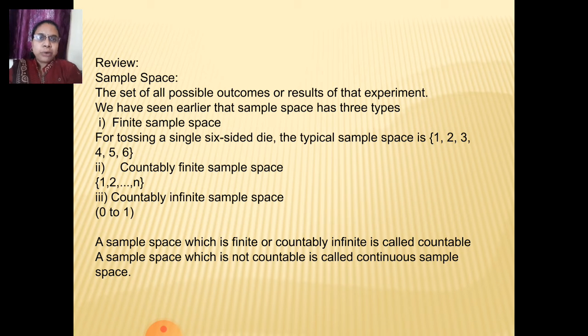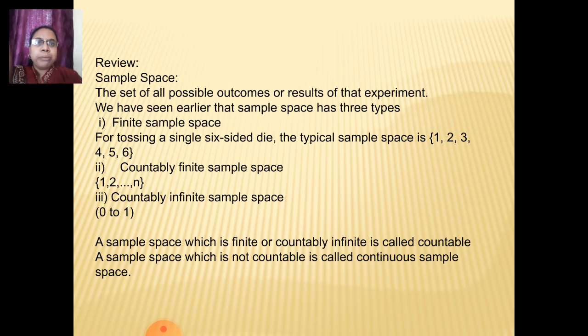Then the third is the uncountably infinite sample space, for which the range is from 0 to 1 or 0 to infinity. These kinds of intervals form an infinite sample space. For example, all numbers between 0 and 1 on a real line. A sample space which is finite or countably infinite is called a countable sample space. A sample space which is not countable is called a continuous sample space.